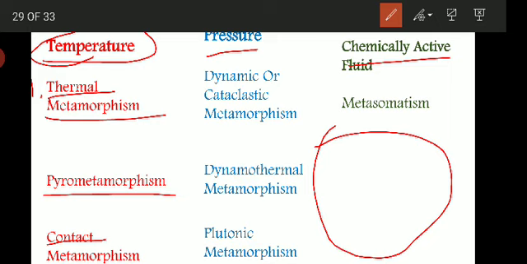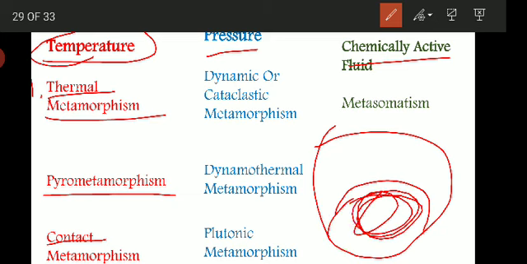So pyrometamorphism includes the localized changes which are produced at a high temperature without actual fusion, and they are acting under dry conditions. So what happens in pyrometamorphism? A part of the country rock may actually get entrapped within the magmatic body. Suppose this is the magma chamber, and here is the magma.